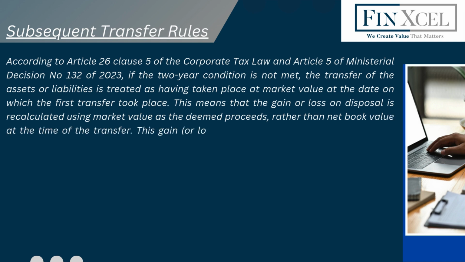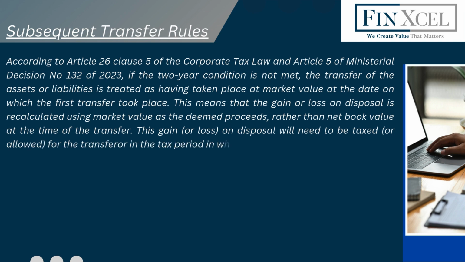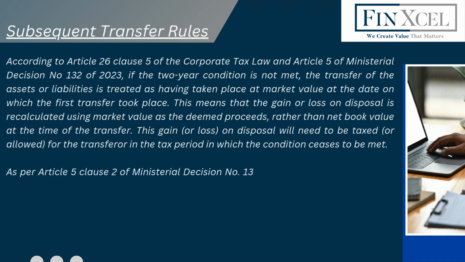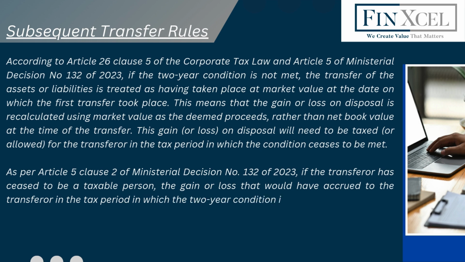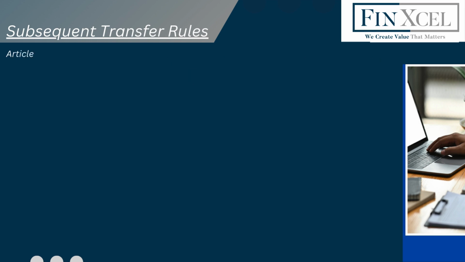This gain or loss on disposal will need to be taxed, or allowed, for the transferor in the tax period in which the condition ceases to be met. As per Article 5 Clause 2 of Ministerial Decision No. 132 of 2023, if the transferor has ceased to be a taxable person, the gain or loss that would have accrued to the transferor in the tax period in which the 2-year condition is not met, will instead be attributed to the transferee.